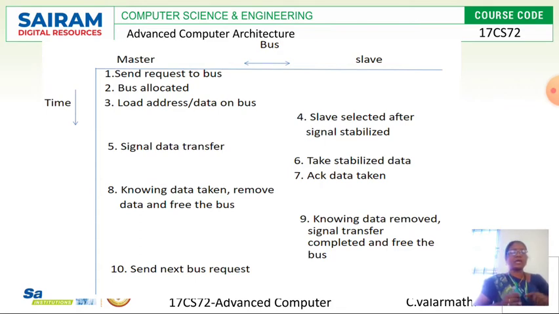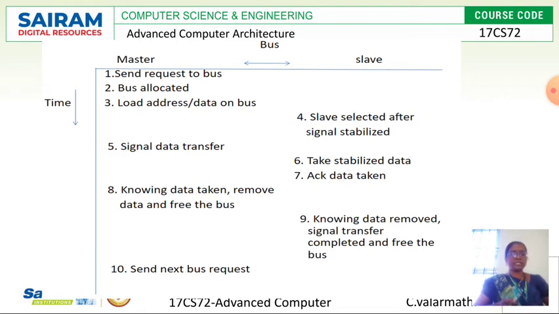And ninth is knowing data removed, because on both sides the data should be removed once this transaction is done and completed. So at the ninth step the same thing is done on the slave side. And the 10th one is sending the next bus request. So up to the 9th step, one set of data transfer is done.